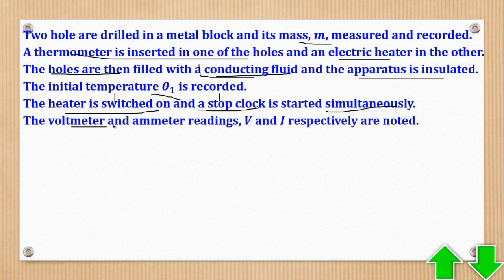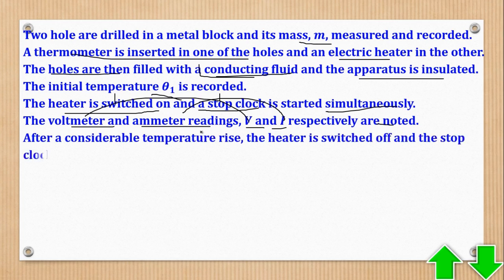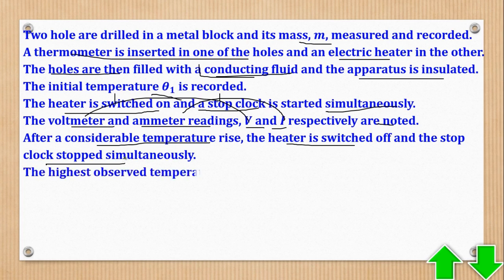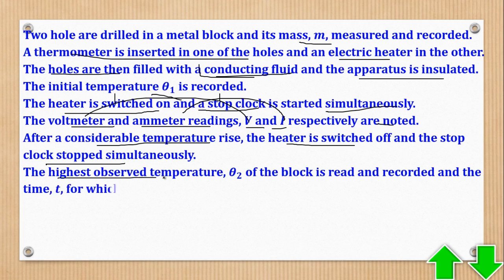When that is done, the voltmeter and ammeter readings V and I respectively are noted. So after some time, there will be a considerable rise of temperature, and that is when the heater is switched off and the stop clock stopped, both at the same time. The highest observed temperature, θ2, of the block is read and noted, and the time t for which the heater was on is noted.